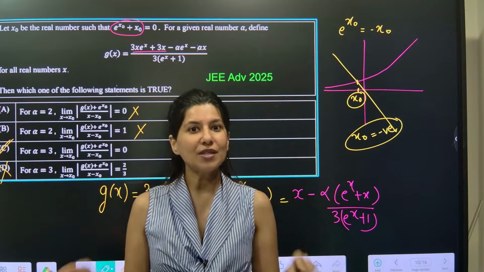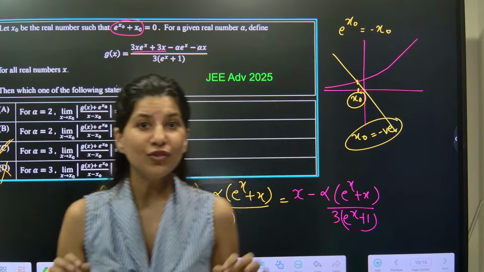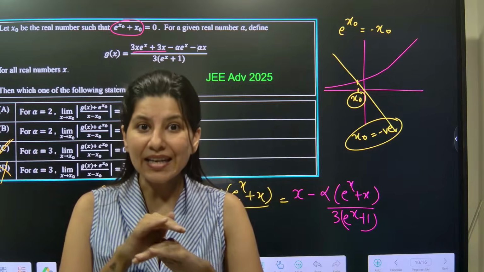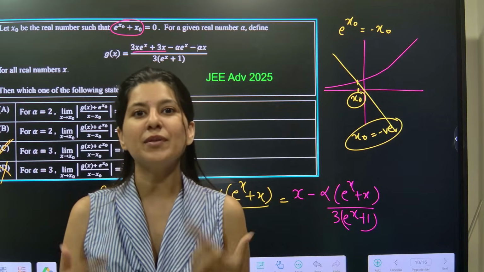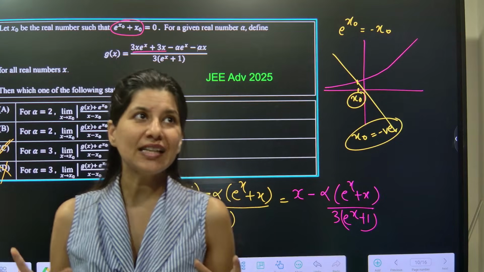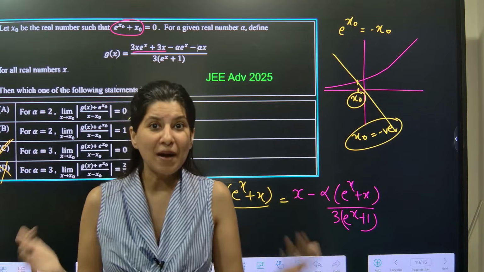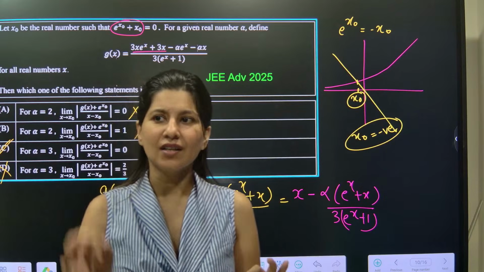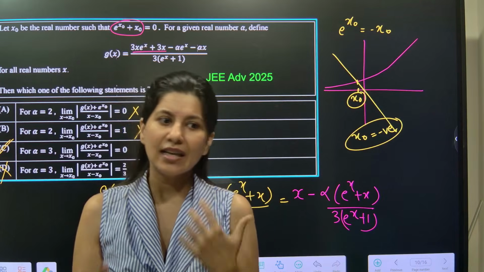Okay, surround yourself with some positivity. Slow down. Okay, you have to work on slowing down your brain. The more your brain is slow, calm, the more effectively you will be able to solve questions. Okay, if at all you feel that, okay ma'am, but I am not able to cut off myself from studies, all you can do is just solve 2-3 PYQs, okay, then you will feel better.